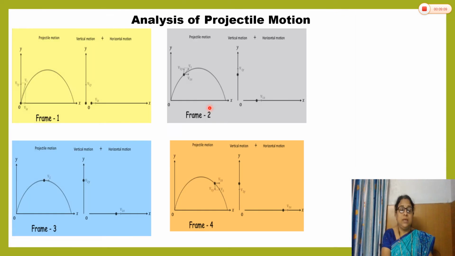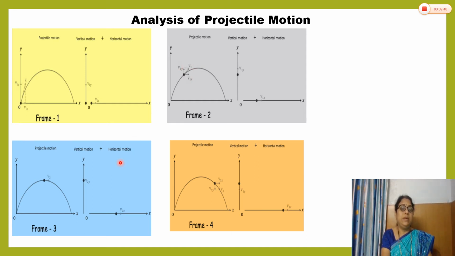Now see the analysis of projectile motion. In the core diagram, in frame 1, we consider the projectile at the origin. When the projectile is at the origin, its initial velocity is divided into two components, vertical velocity and horizontal velocity. Now in frame 2, we take the projectile at this mid position. Here also the horizontal velocity is in this direction, and in this direction there is the vertical velocity. This is frame 2.